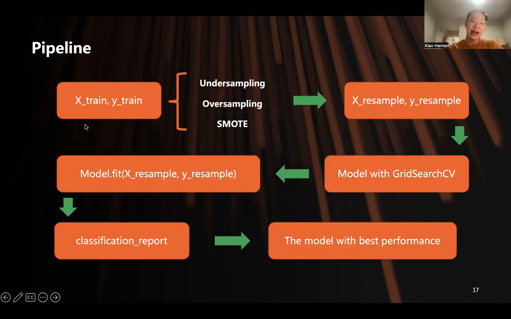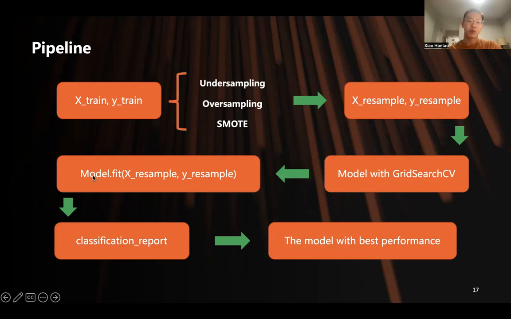First, we have the X train and Y train, the original data, and we use different imbalance solutions and different potential ratios to get a lot of X resample and Y resample. And we model with grid search CV to find the best parameter.